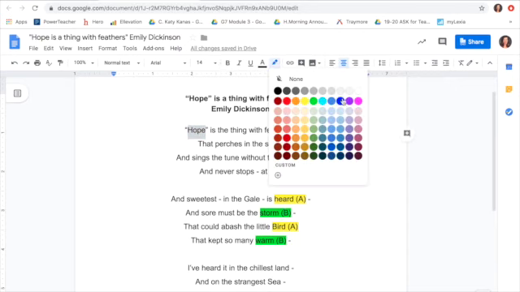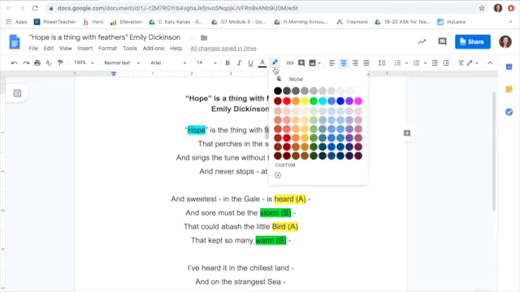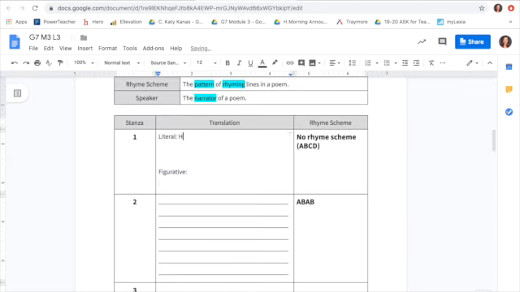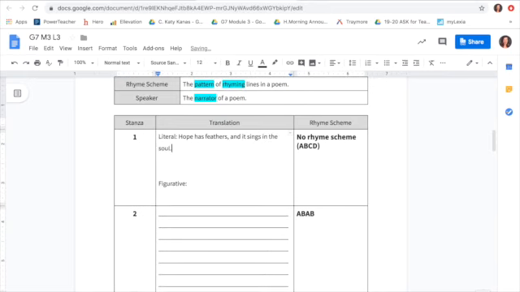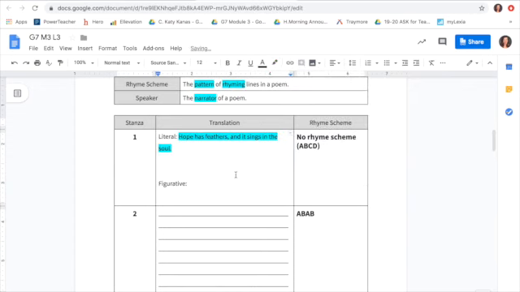So go ahead, we can highlight these important words. Hope is a thing with feathers that perches in the soul and sings the tune without the words and never stops at all. So if you had to summarize this stanza, I would use these keywords here: hope, feathers, soul, and sings. So we're going to summarize it by saying, hope has feathers and it sings in the soul. Go ahead and write that down next to the word literal, because this is what's literally happening.